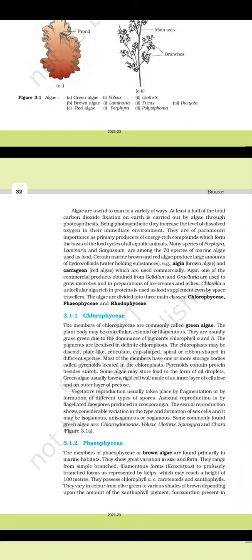Vegetative reproduction usually takes place by fragmentation or by different types of spores. Asexual reproduction is by flagellated zoospores produced in zoosporangia. The sexual reproduction shows considerable variation in the type and formation of sex cells, and it may be isogamous, anisogamous, or oogamous.